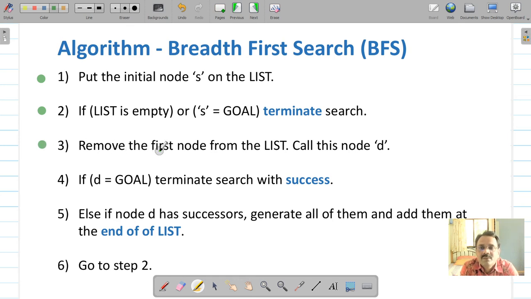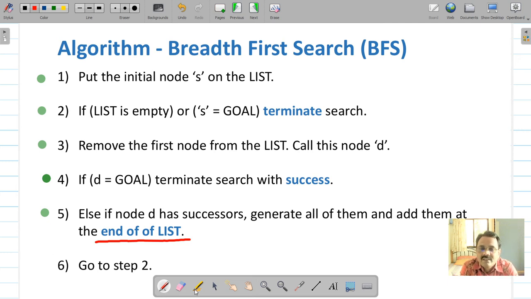Third step is remove the first node from that list. Suppose I call it D. Check, is it a goal? If yes, terminate. Otherwise, remove it, explore it, it will generate its successors, and put all those successors at the end of the list.